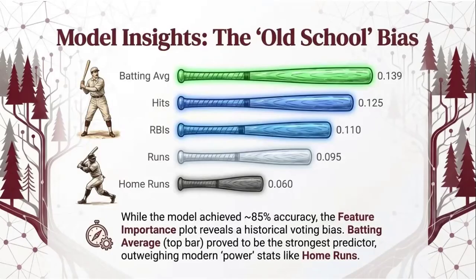Here is where it gets interesting. The model achieved about 85% accuracy, but the feature importance plot revealed a historical bias. As you can see, batting average, the top bar, was the strongest predictor over power stats like home runs. This tells us that the model didn't just learn the data, it learned how voters historically behaved, prioritizing old stats.